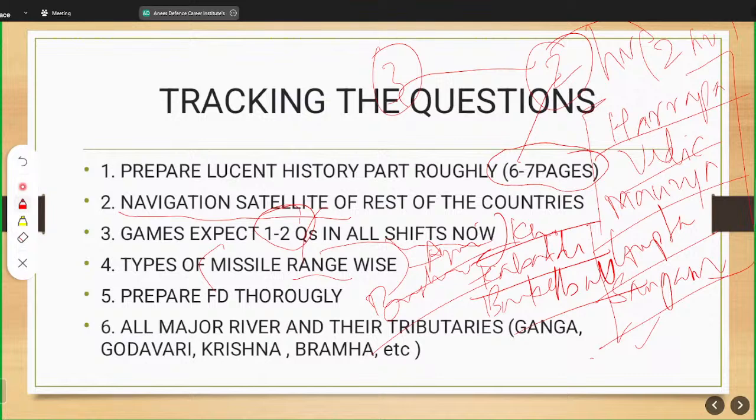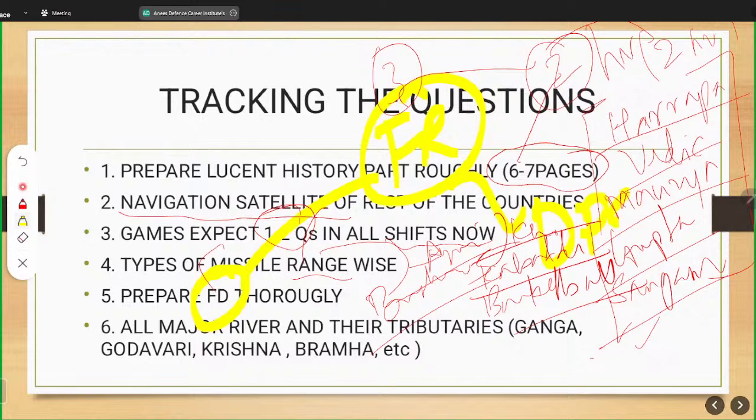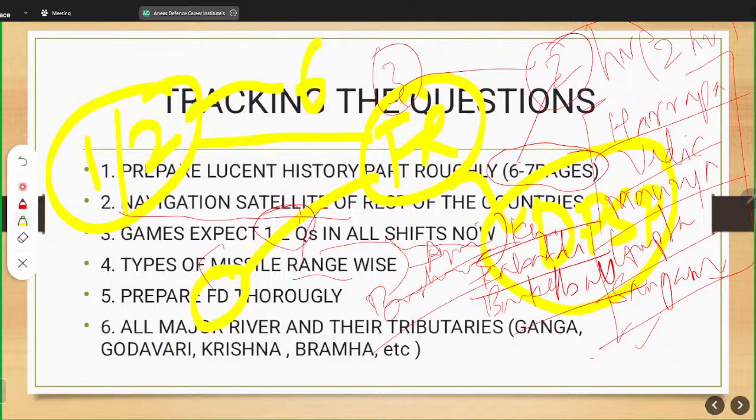Now the next is prepare fundamental duties thoroughly. The question will usually be like, is this a part of fundamental duty or not? If you remember the 10 fundamental duties, it will be much easier for you to tackle the remaining ones. You don't have to worry. So prepare fundamental duties thoroughly, fundamental rights thoroughly, DPSP thoroughly. This will give you 1 to 2 questions easily, which is 6 marks. 6 marks can make or break your attempt. You will be inside or outside the game.